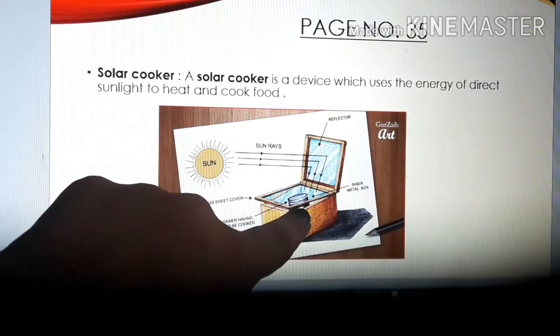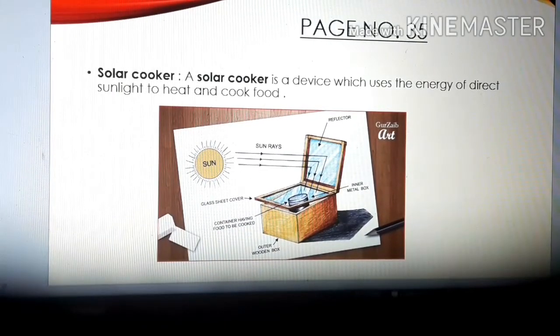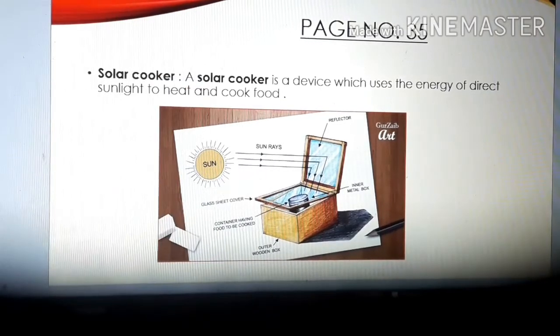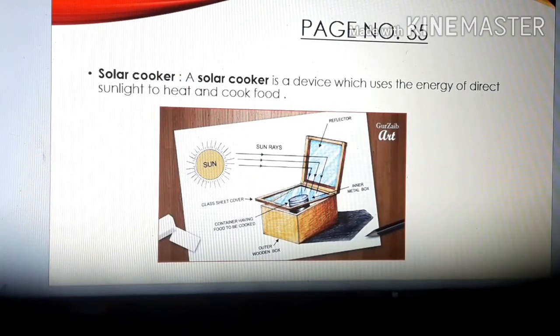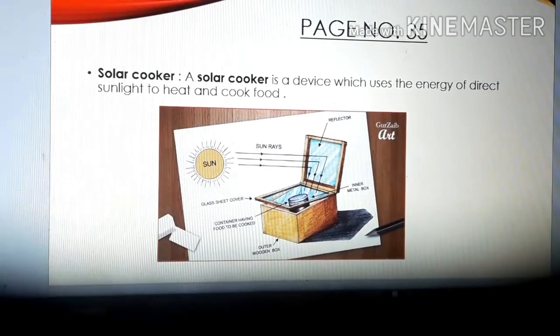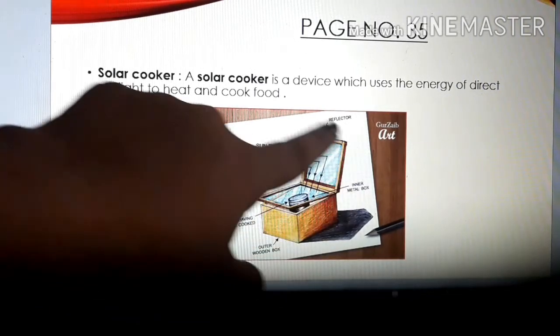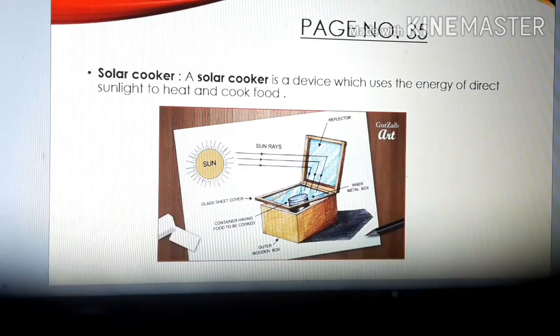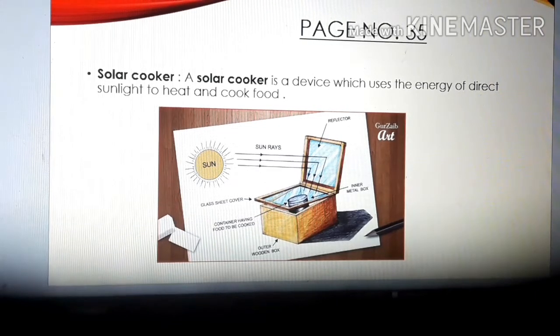Below that, children, is the container having the food to be cooked. When the reflection of the sun falls on this sheet, this is how the food in the container gets cooked. And the outer box, you can see, is made of wood. It is a wooden box. Clear? This is how food is cooked with the help of a solar cooker. Clear? Next comes,